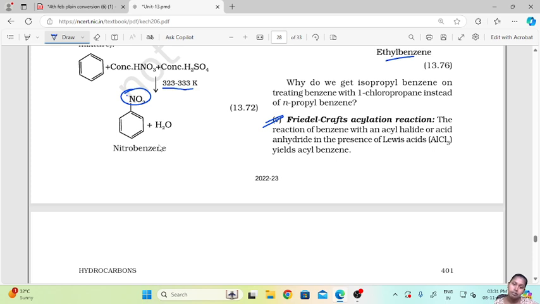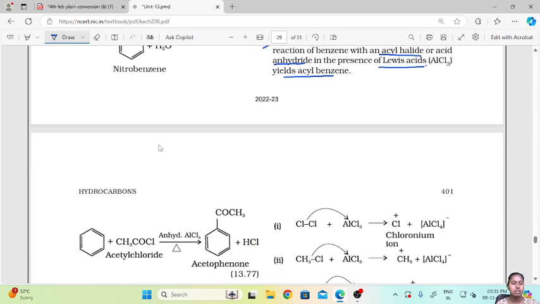Next one is the Friedel-Crafts acylation reaction. Now the reaction of benzene with an acyl halide or acid anhydride in the presence of Lewis acid yields acyl benzene. Now when you have a reaction with acyl halide or acid anhydride, this is acetyl chloride, then you have an O here. In presence of Lewis acid, that is anhydrous AlCl3, FeCl3. So a benzene ring, acid chloride, in presence of anhydrous AlCl3, you heat it, you get acetophenone. You get an acyl benzene.